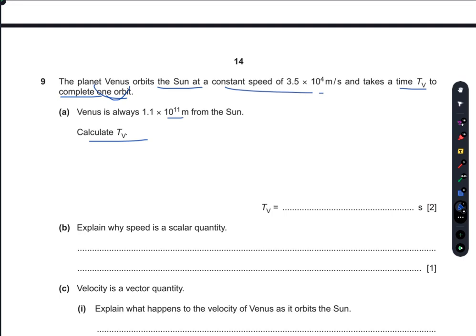So I have to find the orbital period here. The formula for orbital speed would be speed is equal to 2 pi r divided by time. Now I have to find time. So t is equal to 2 pi r divided by the speed. So you do the maths here.